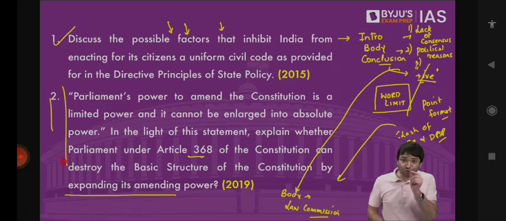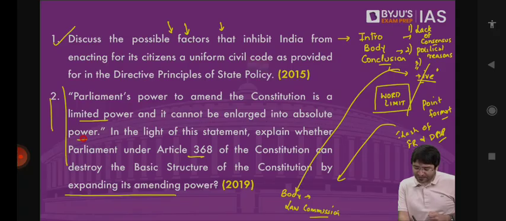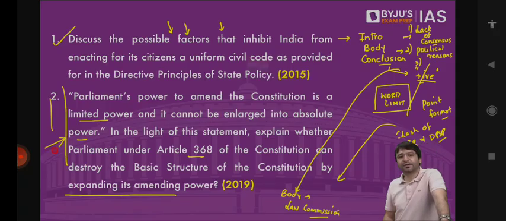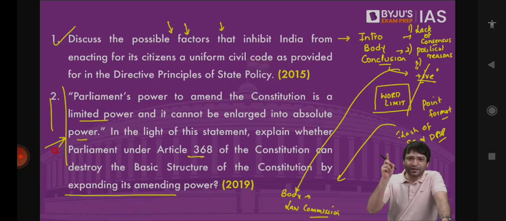Parliament's power to amend the constitution is a limited power. It cannot be enlarged into an absolute power. Now you will have to explain the statement. So basically you'll have to explain the Kesavananda Bharati case and cite various other cases where the court has imposed limitations on the amending powers of the Parliament.